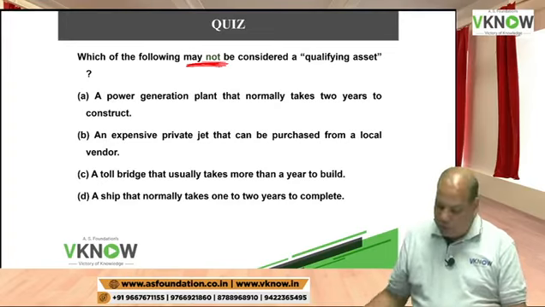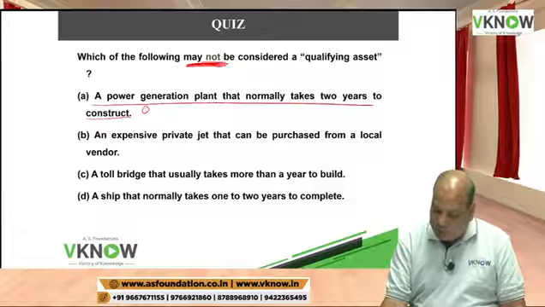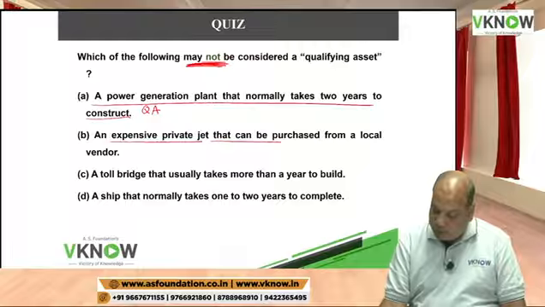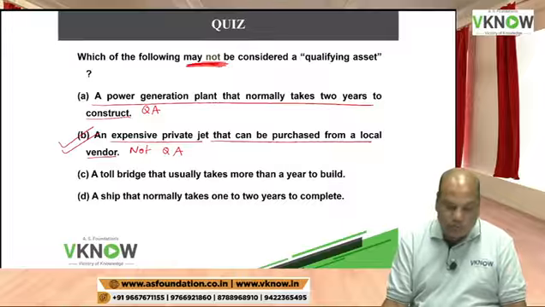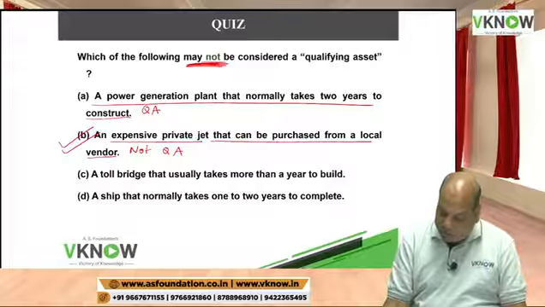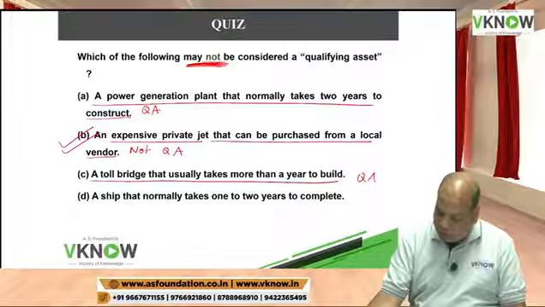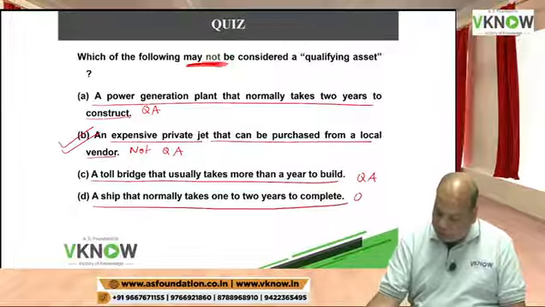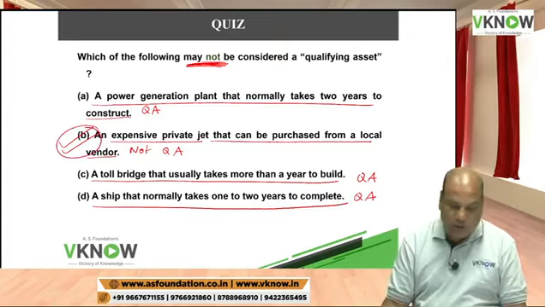So I have got a few answers. A power generation plant that normally takes 2 years to complete is a qualifying asset. An expensive private jet that can be purchased from a local vendor, ready to use, is not a qualifying asset. The answer is B. Sanket, Pawar, Tanya, Prithvi, Neelam, they have given me the correct answer. A toll bridge that takes more than 1 year to build is a qualifying asset. A ship that takes 1 to 2 years to complete is a qualifying asset. So most of you gave the correct answer.